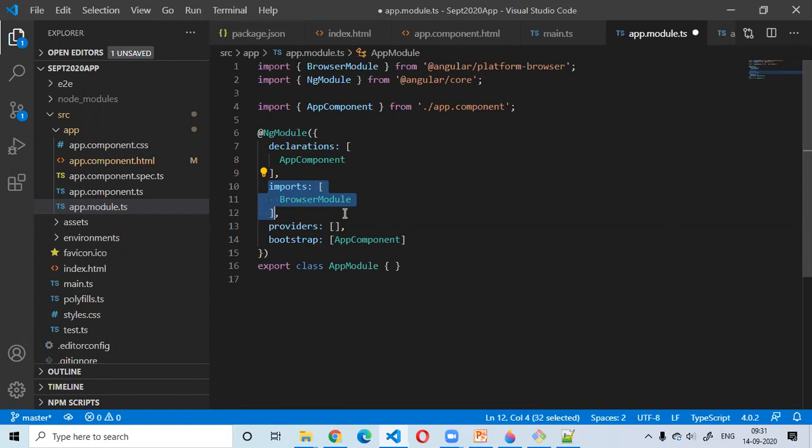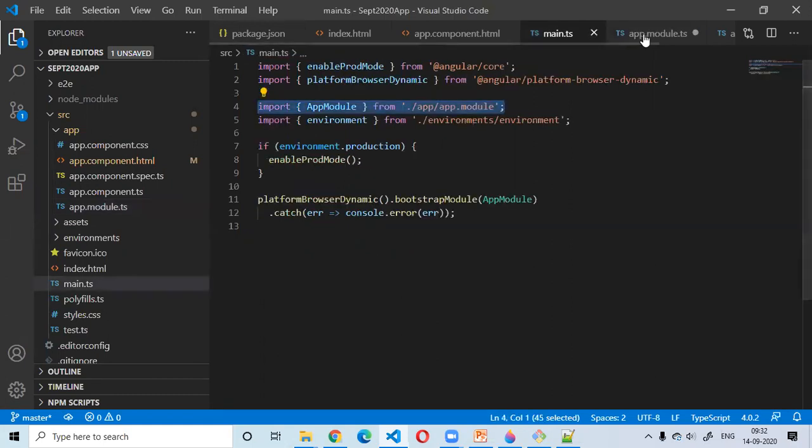Then only I'll be able to do the TypeScript import into my TypeScript file. So to use the components, directives, pipes, services of any other Angular module, first you need to import that Angular module into your current Angular module. This imports is for the module import. This import is for the TypeScript import.